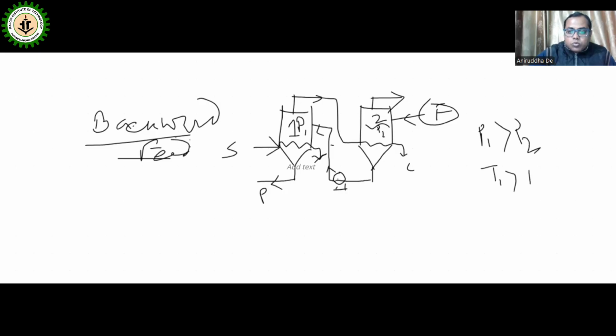So the product we get from the low temperature effect is at low pressure, because P2 is less, and we are feeding it into the high pressure calandria. So a pump should be used, which will push the flow from low pressure to high pressure, and finally we will get the final product. Whatever vapor is produced will enter the second effect.